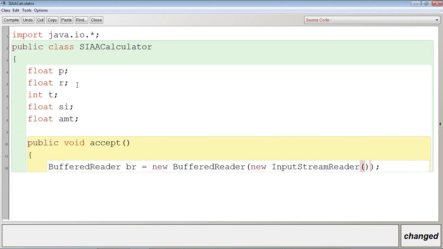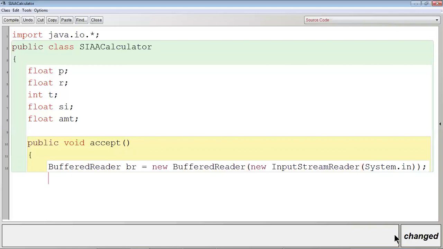So it is not necessary that the BufferedReader object will always be created within the main method only. We can create it in any method. My dear students, we can create the object of BufferedReader in any method, as per the demand of the question. So BufferedReader br is equal to new BufferedReader, new InputStreamReader, then within parentheses I have to write System.in.